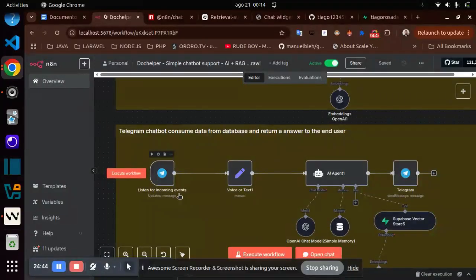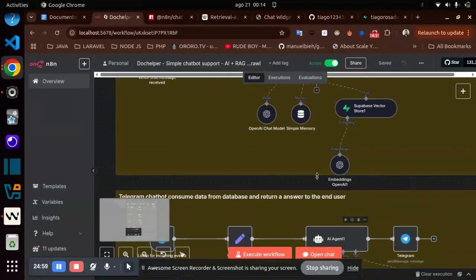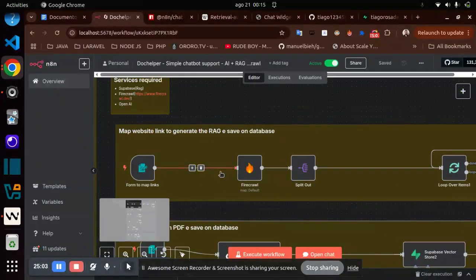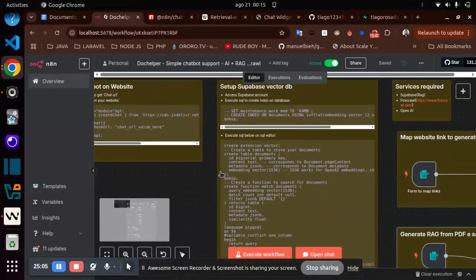This chatbot is private and can receive a request via webhook, take the message, do all the process, and send back the result to Telegram. That's it. You can use that.